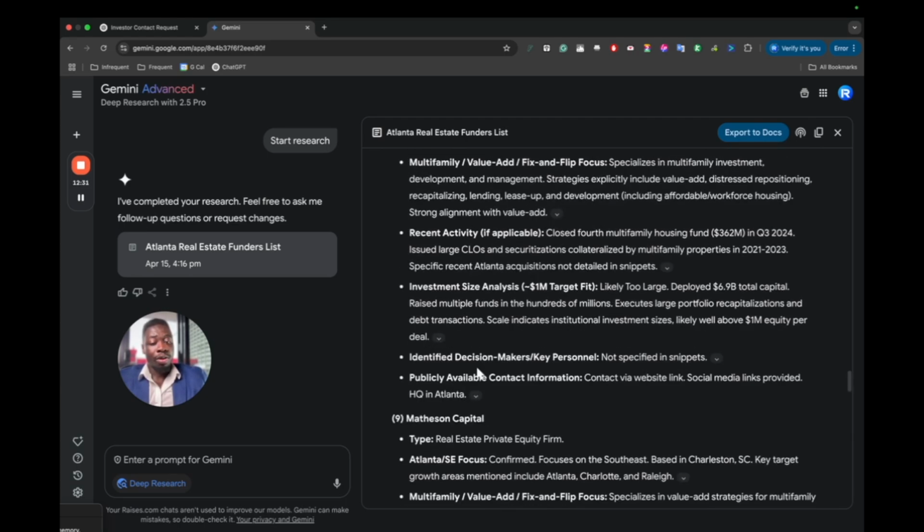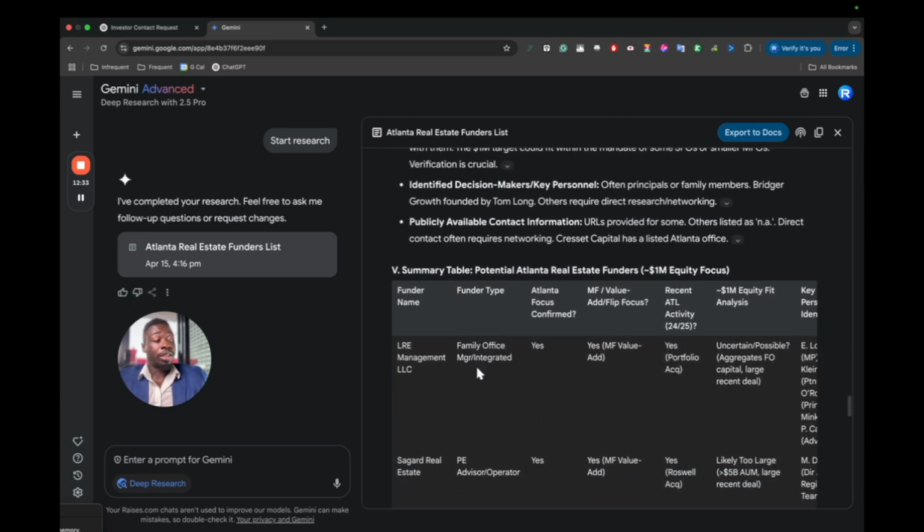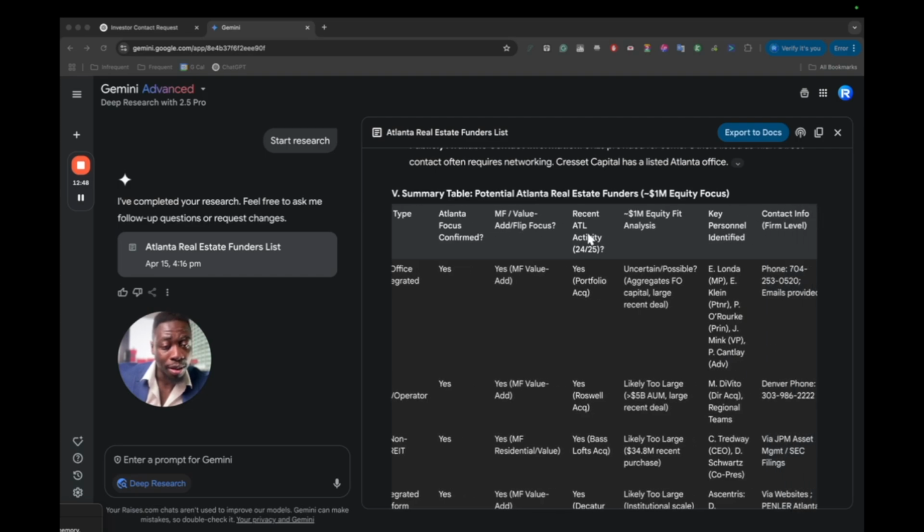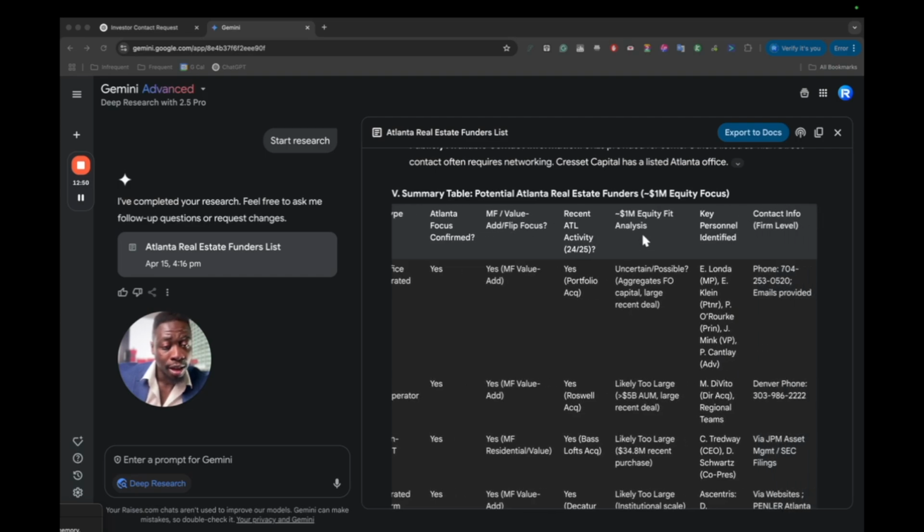And even further, if you keep on scrolling way down, it put everything in a summary table. This is by far my favorite feature. So you see the funder name, the type, Atlanta focus confirmed, multifamily, Atlanta activity, equity fits, personnel, and contact info.